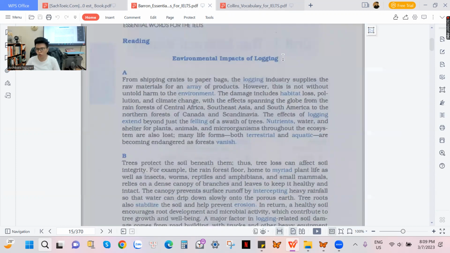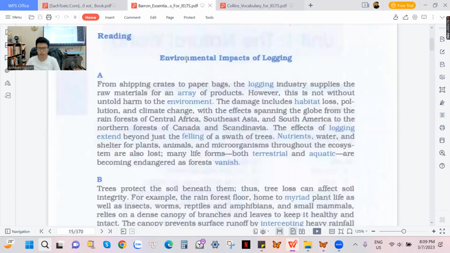Environmental impacts of logging. Here, whenever you study or whenever you talk or discuss anything in your life, everything is going to be about the environment. Here, they are talking about the impacts. Impacts here mean influence. What is it going to take for the environment to be better for everybody to live? Right here, we are living in a very dangerous environment, right? Polluted air, polluted water, everything is polluted and everything is contaminated.